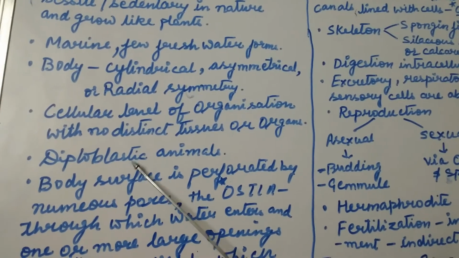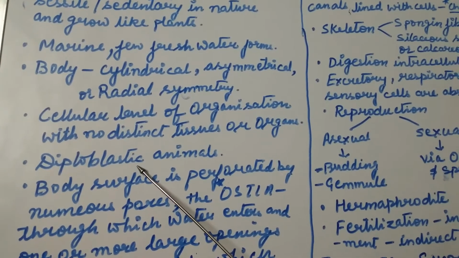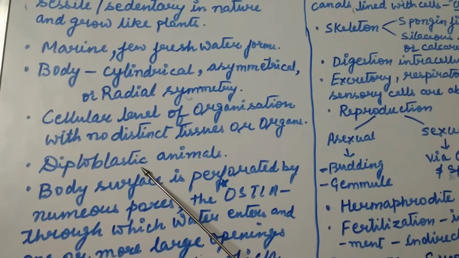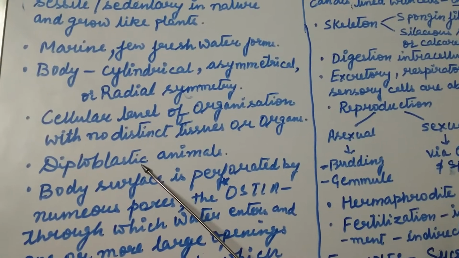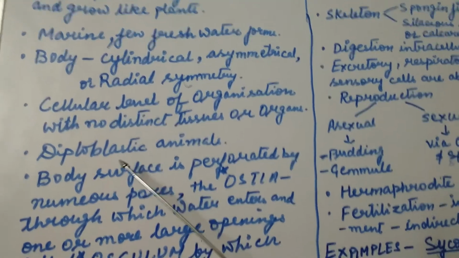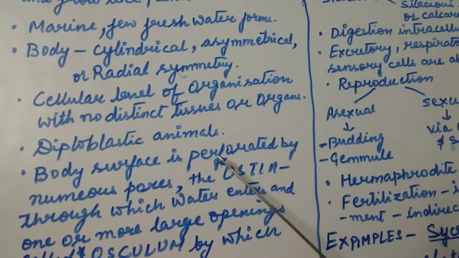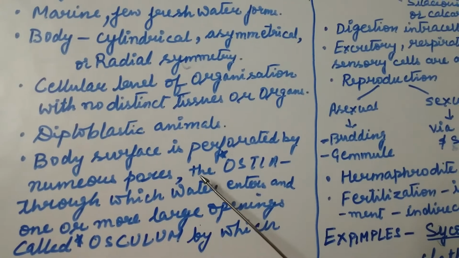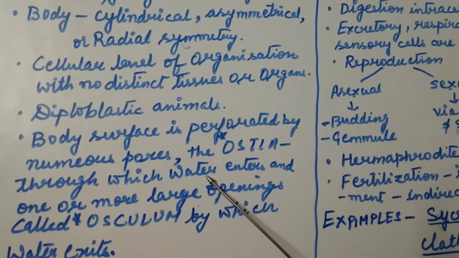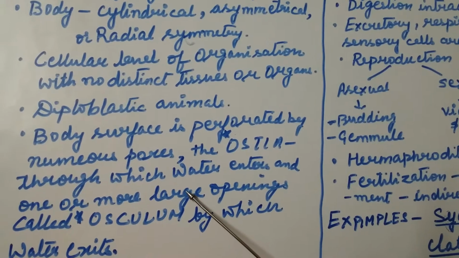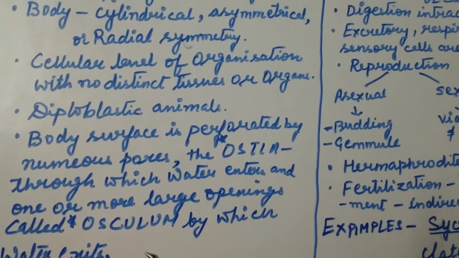They are diploblastic organisms. That means these organisms have two germinal layers, that is ectoderm and endoderm, and mesoglea or mesenchyme is present in between the ectoderm and endoderm. Now coming to the surface of the body. Their body surface is perforated by numerous pores, where the small pores are called ostia through which water enters, and there are also a few large openings called osculum, by which the water exits from the body.